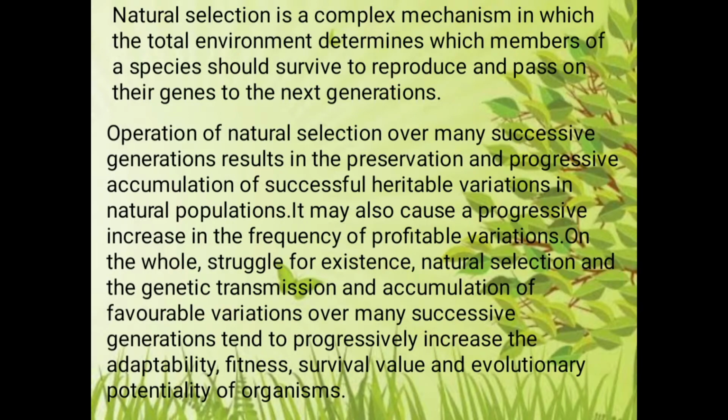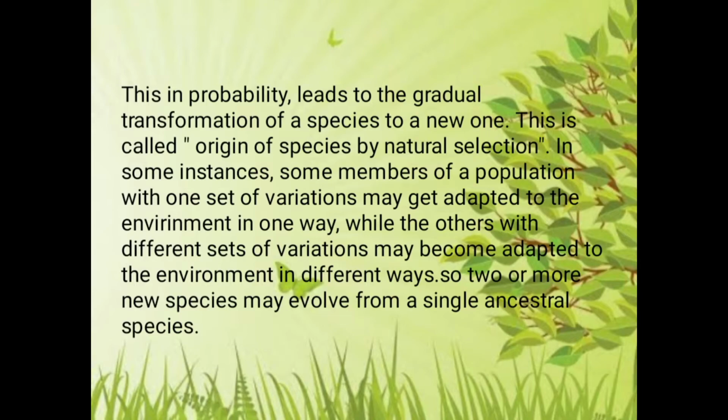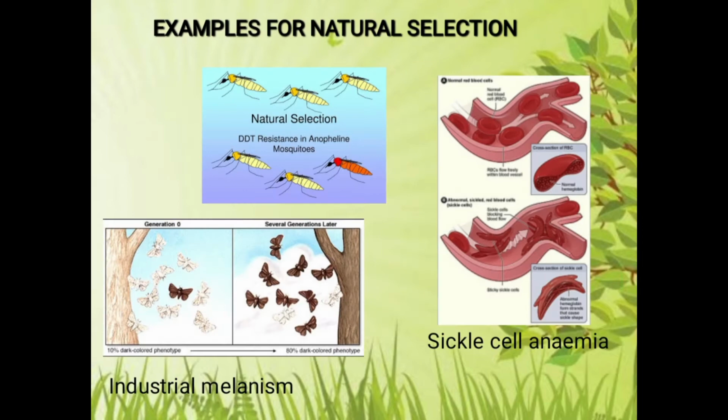On the whole, the struggle for existence, natural selection, and the genetic transmission and accumulation of favorable variation over many successive generations tend to progressively increase the adaptability, fitness, survival value, and evolutionary potentiality of organisms. This in all probability leads to the gradual transformation of a species into a new one, and this is called the origin of species by natural selection. Next we can see some examples of natural selection.